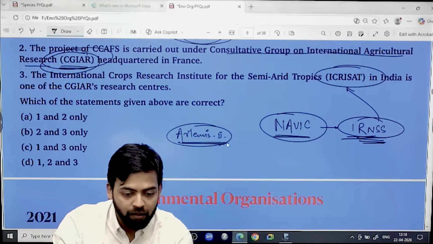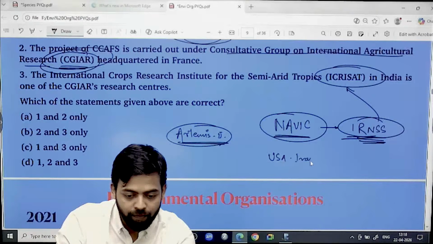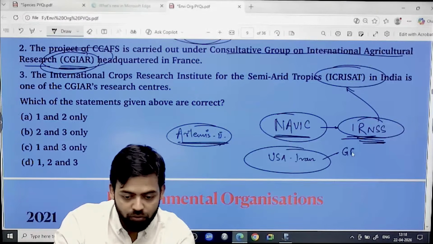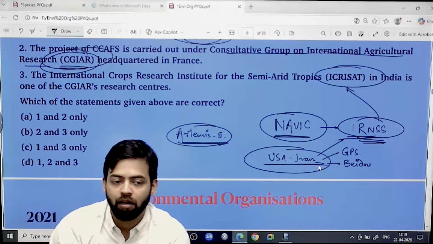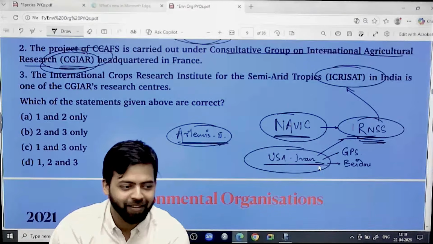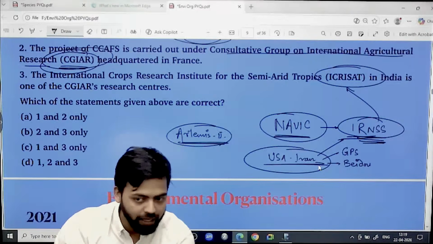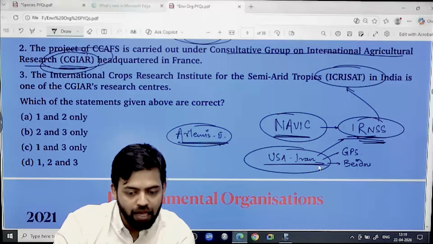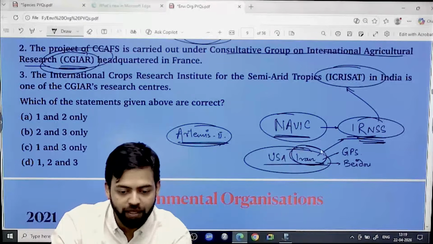And during Artemis 2 and the USA-Iran conflict, GPS was in news, China's Baidu was in news, and IRNSS was in news. Why was this in news during USA-Iran? Yes, during this conflict, nothing will happen, don't worry. Why was this in news? The access to its satellite system, right? That's why it was in news. That's how Iran was able to pinpoint the location where to target, because of GPS, and if you see Baidu